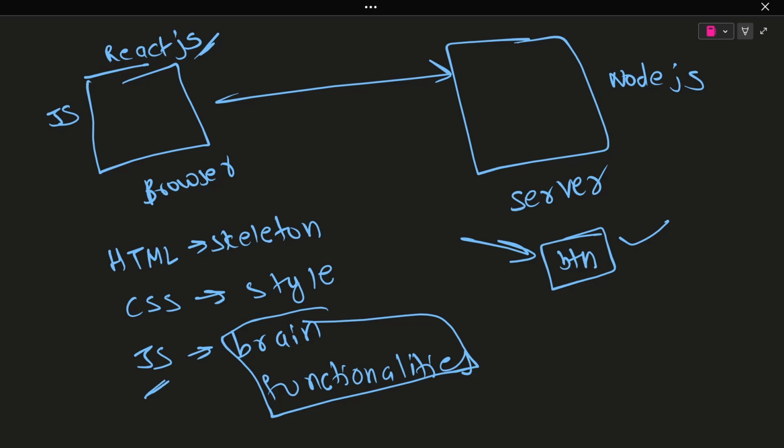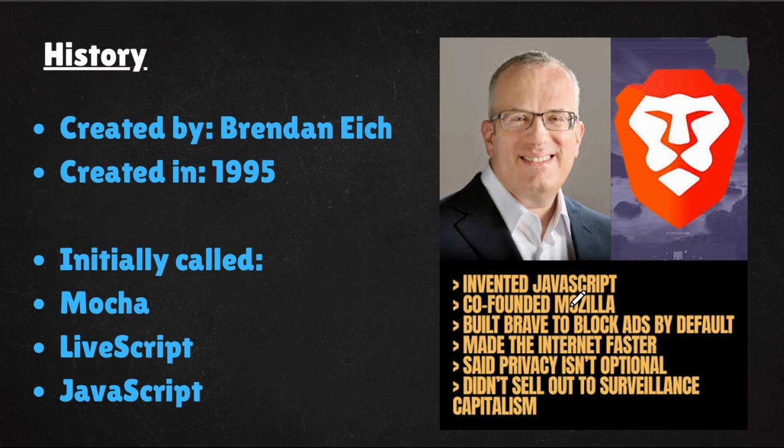Now we will see practically the JavaScript in detail as a programming language. Now we have understood JavaScript on the top layer. First, understand the history of JavaScript, who created it and all the stuff, then we will see live code. We need to understand JavaScript's history because once we know that, then we can start the coding part.